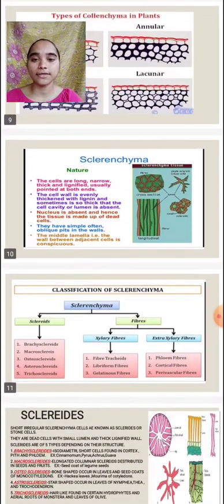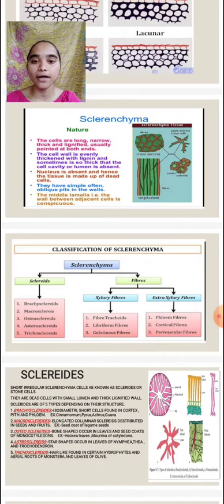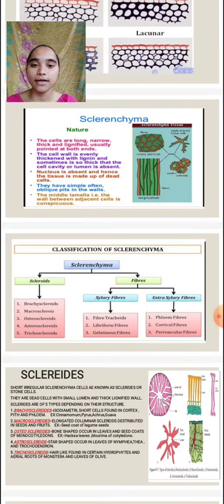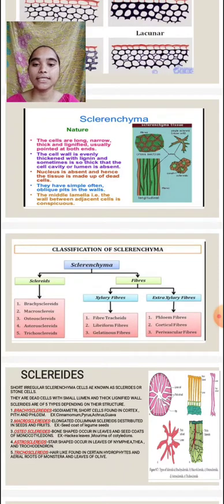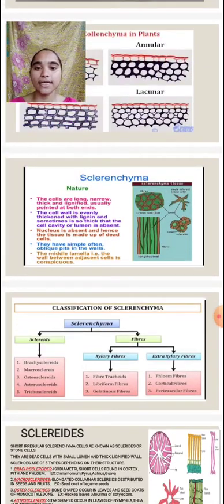Next, coming to the tissue sclerenchyma. The sclerenchyma cells are long, narrow, thick and lignified, usually pointed at both ends. The cell wall is evenly thickened with lignin and sometimes is so thick that the cell cavity or lumen is obliterated. Nucleus is absent and hence the tissue is made up of dead cells. They have simple, often oblique pits in the walls. The middle lamella, that is the wall between adjacent cells, is conspicuous. This is about the sclerenchyma.